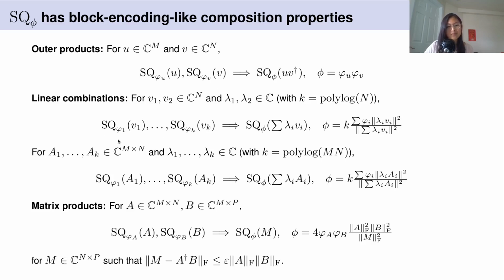Given access to a small number of vectors, we can get access to a linear combination of them. Similarly for matrices. And finally, if we have sampling and query access to A and B matrices, then we can get sampling and query access to a matrix M that's close to A dagger B in Frobenius norm.